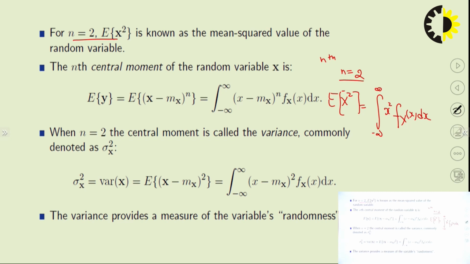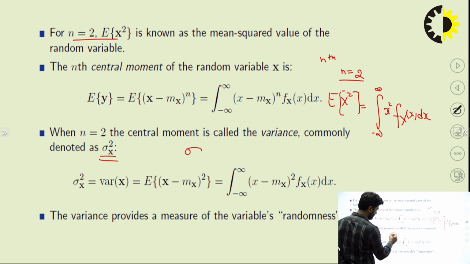Now what is the central moment? When n equals 2, the central moment is called the variance, commonly denoted as sigma square. If you want to find the variance, it provides additional information about the random variable, that is the randomness: how much it is deviated from the mean value.